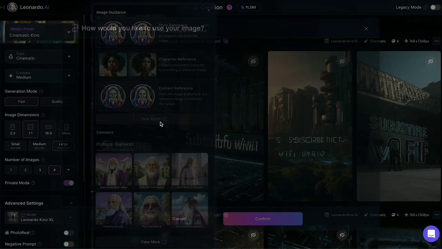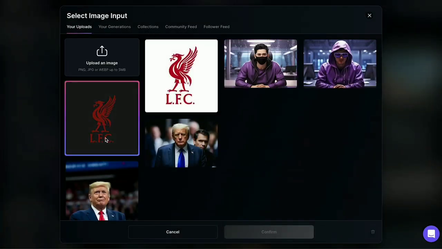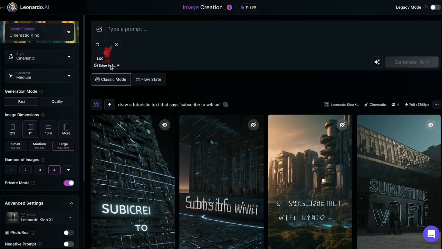Once the new tab has come up, we need to hit the More Options button. On the next page, we're looking for something called Edge to Image. Once you've found it, select it. We now need to upload our image of the football club's logo. As you can see, mine are here, so I'll select them for the video. Now you can see that our image is now being used.